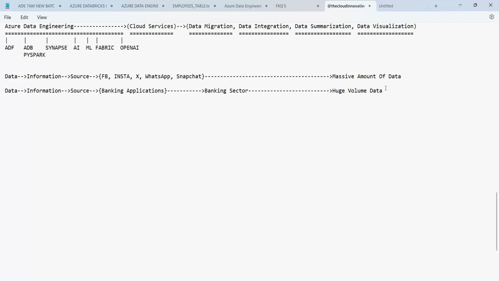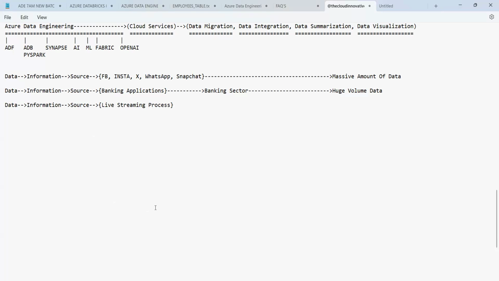Then apart from this, the most important one, which is trending right now: we get the data or the information from the source, and that source we can say is the live streaming process. So what do you mean by live streaming process, guys?